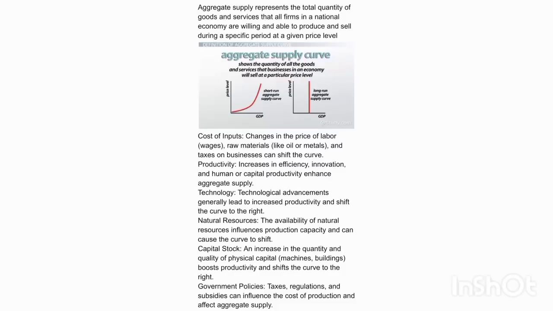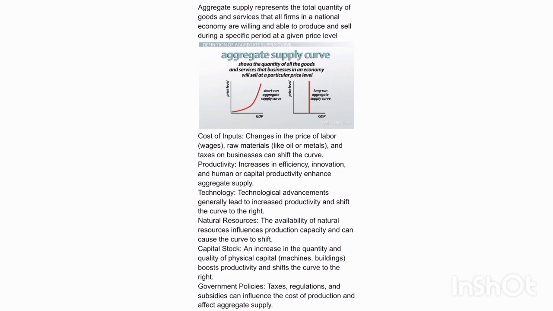Aggregate supply represents the total quantity of goods and services that all firms in a national economy are willing and able to produce and sell during a specific period at a given price level. Cost of inputs. Changes in the price of labor, wages, raw materials, like oil or metals, and taxes on businesses can shift the curve. Productivity. Increases in efficiency, innovation, and human or capital productivity enhance aggregate supply.